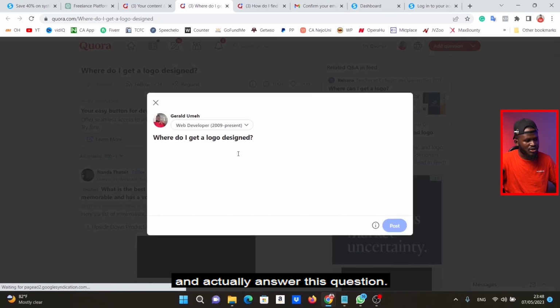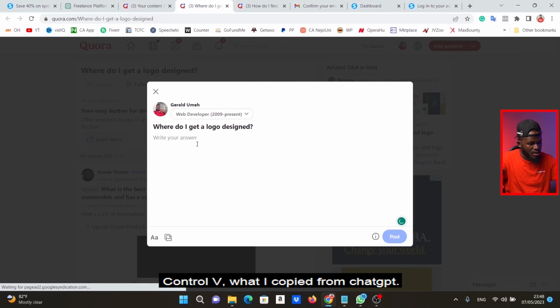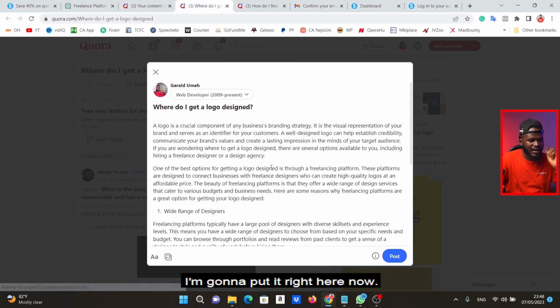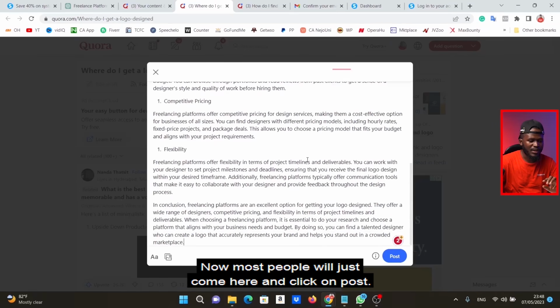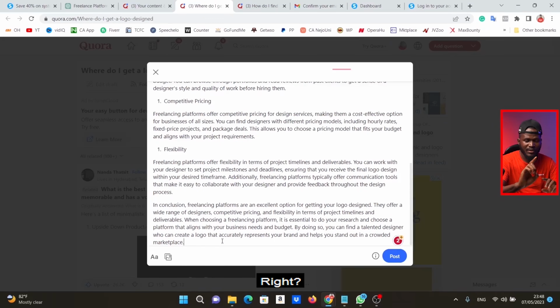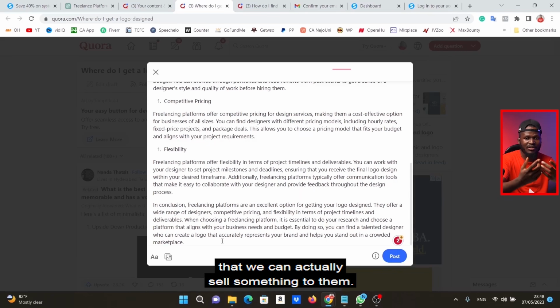and actually answer this question. So I'm going to say, where do I get a good logo design? I'm going to click here, Control V, what I copied from ChatGPT. I'm going to put it right here. Now, we have answered the question on Quora. Now, most people will just come here and click on post. Please do not do that, right? Because we need to redirect this traffic somewhere that we can actually sell something to them.